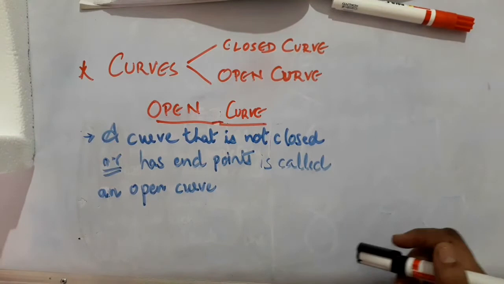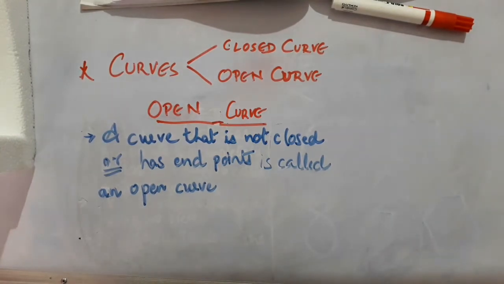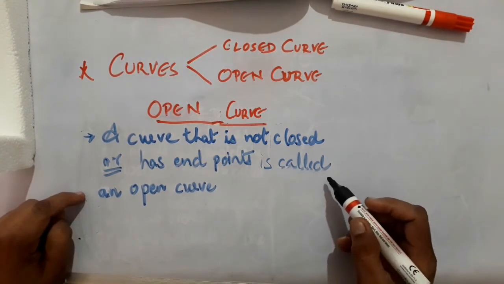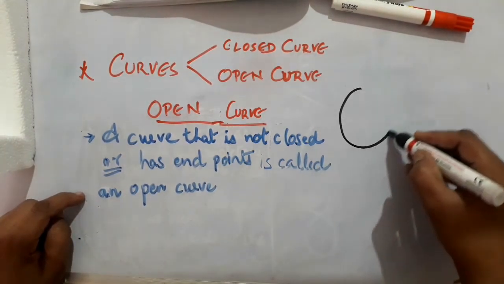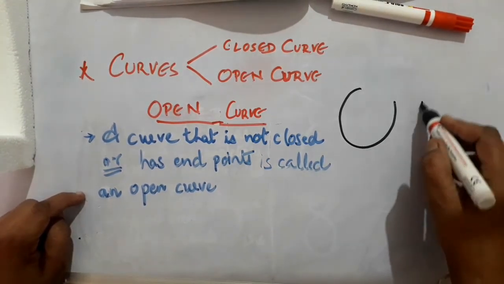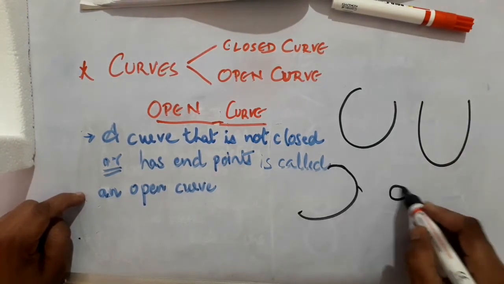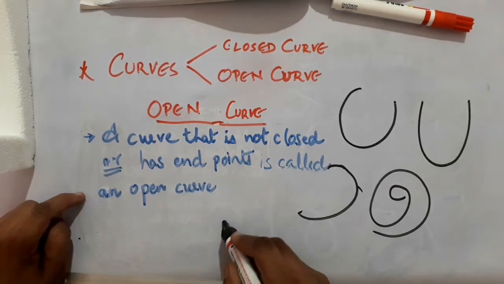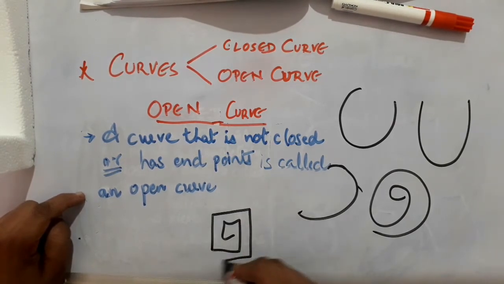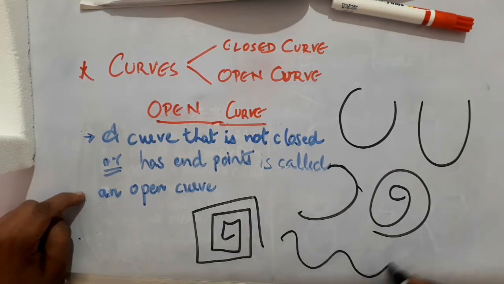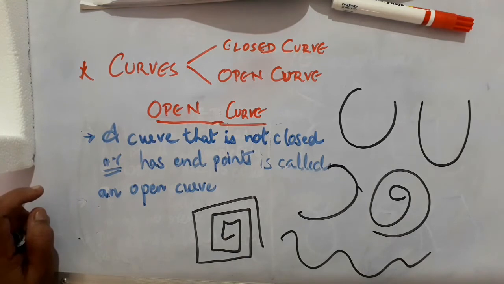Now what is an open curve? A curve that is not closed or has endpoints is called an open curve. Suppose you draw this figure, it is an open curve. This is an open figure. This is an open figure. This is an open figure. Even this is an open figure. Is it okay? They are all open curves.